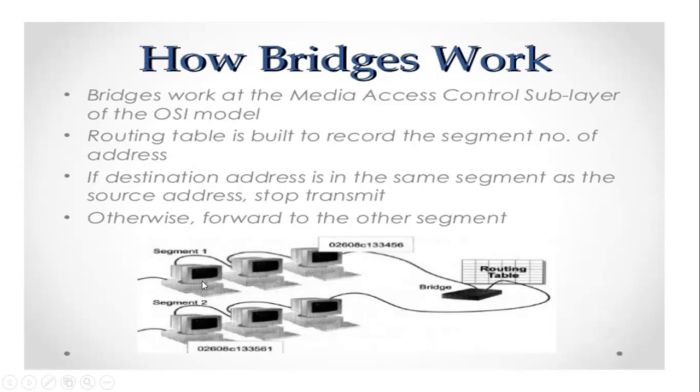Then it will check which address it has to send to, and the bridge doesn't work there because they are in one segment, so it will send automatically. If we want to send to the other segment, then only it uses the routing table and sends to the other segment. So this connector which connects segment 1 and segment 2 is called your bridge.